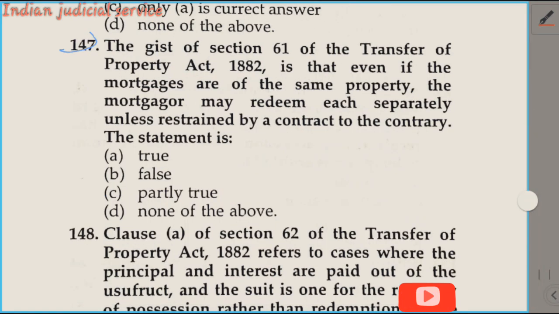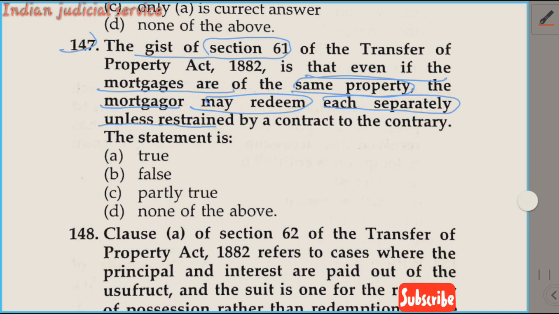Question number 147. The gist of section 61 of Transfer of Property Act: even if the mortgages are of the same property, the mortgagor may redeem each separately unless restrained by contract to the contrary. Yes, this statement is absolutely correct. So option A true, option B false, partly true, and none of the above. So our answer is option A.